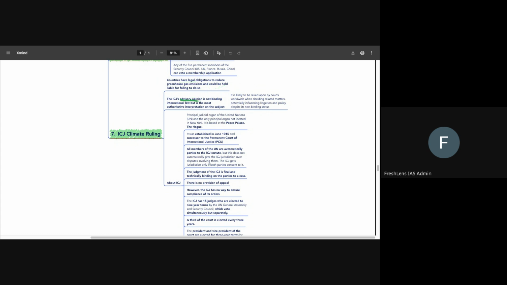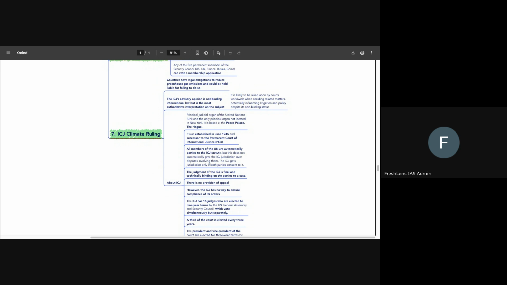We also have to understand that the ICJ's advisory opinion is not binding. It is not considered legally binding international law, but it is an authoritative interpretation on that particular subject. About the International Court of Justice, you have to know that it is one of the 6 principal organs of the UN.